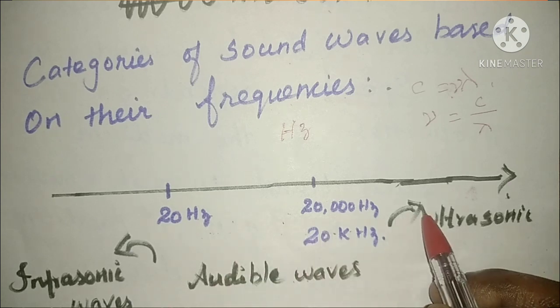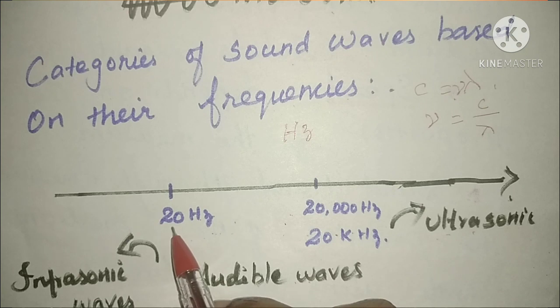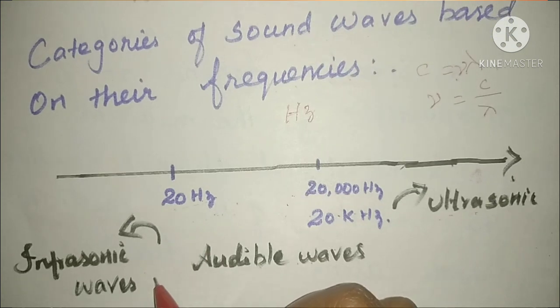Above 20,000 hertz is called ultrasonic sound waves, and below 20 hertz is called infrasonic waves.